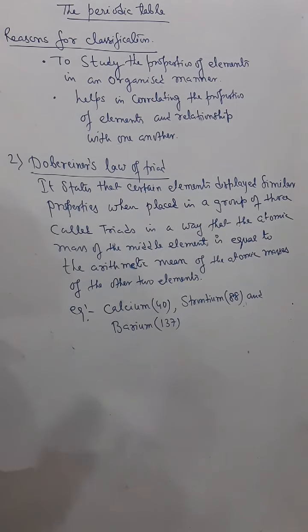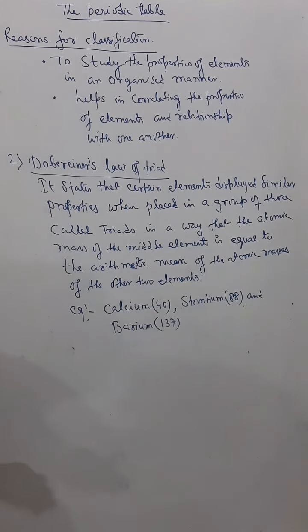He has taken 3 elements in a group in such a way that the atomic weight of the middle element is approximately equal to the arithmetic mean of the other 2 elements. Now when he kept these 3 elements in this way, then he found that these 3 elements have similar properties.